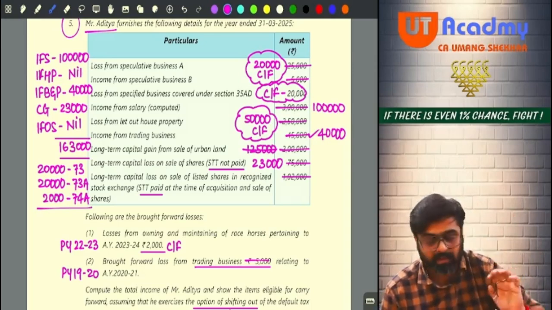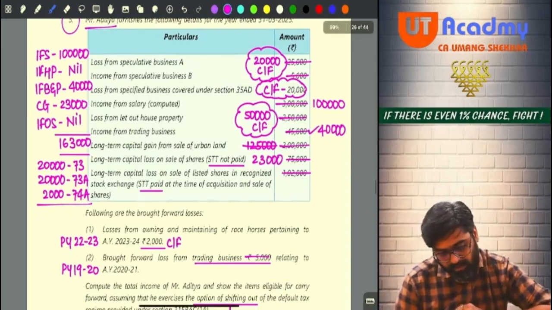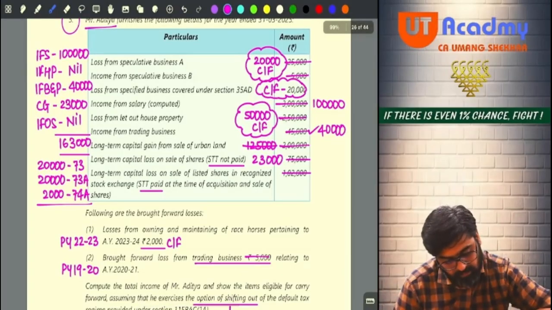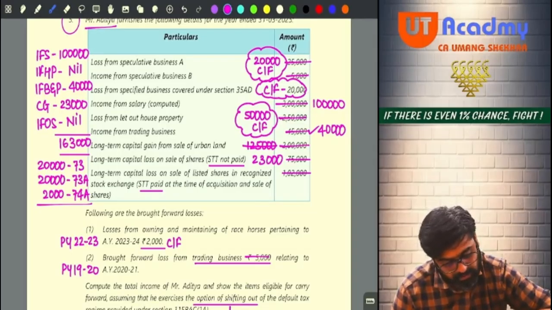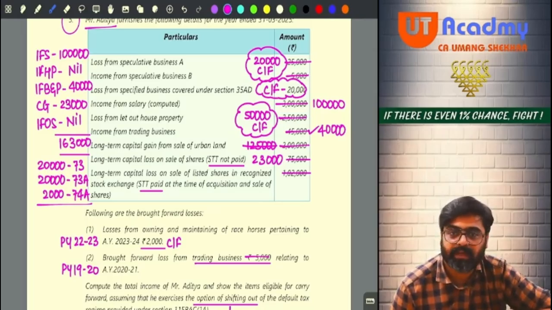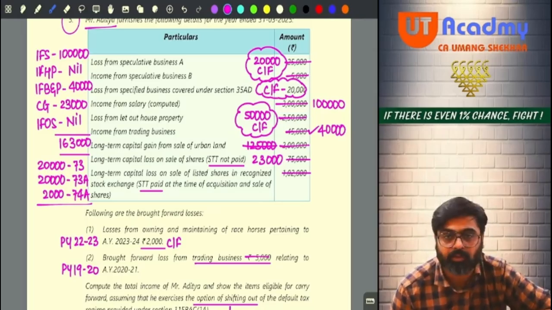Next one. Long-term capital gain. Income from trading business. That is 45,000. Now you have long-term capital gain on sale of urban land. You have long-term capital loss on sale of shares. Can you set off your long-term loss against long-term gain? Yes. So first 75,000 will be adjusted out of 2 lakh. Still your long-term gain will remain 1,25,000.